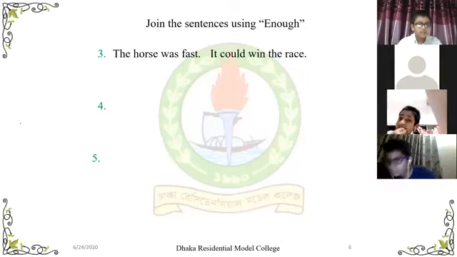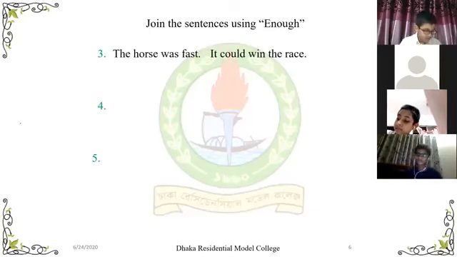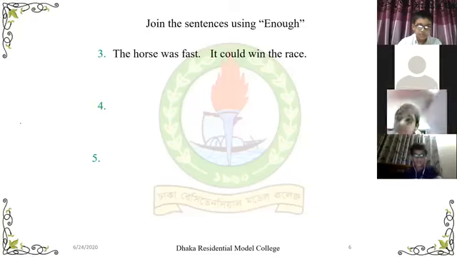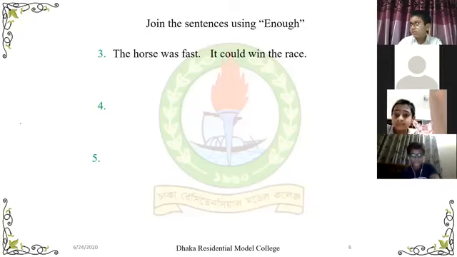The horse was fast, it could win the race. There is Sabrina Sharmin. I think you are not Sabrina Sharmin. Your mother is Sabrina Sharmin. Unmute yourself first. Can you listen to me?